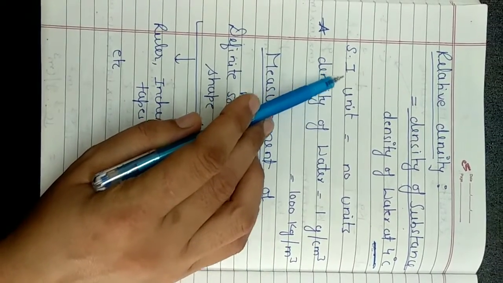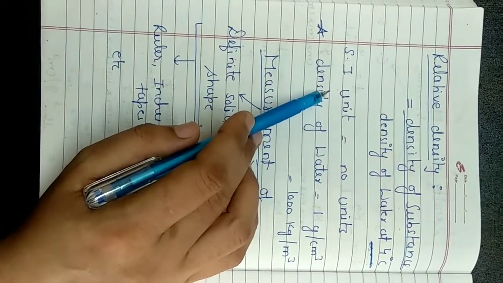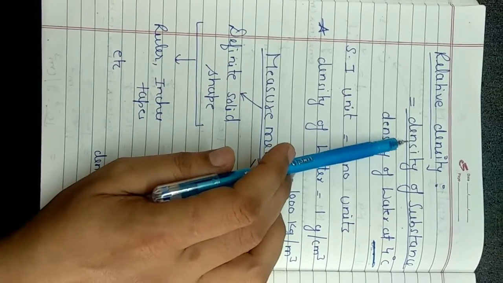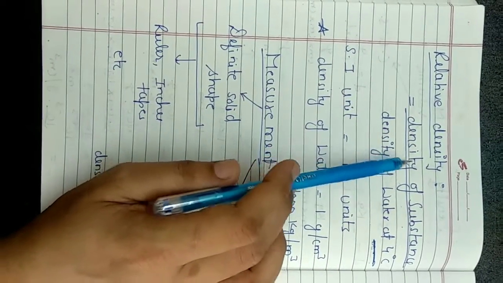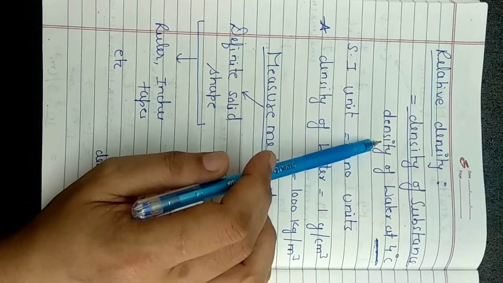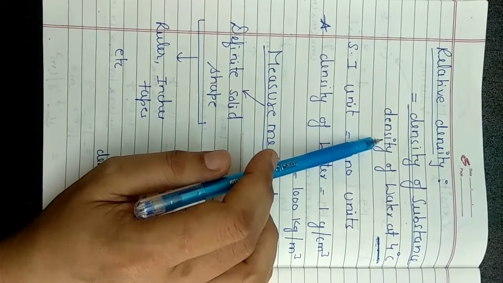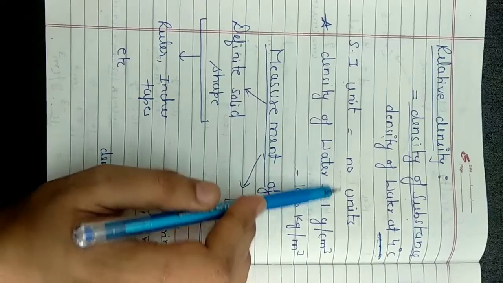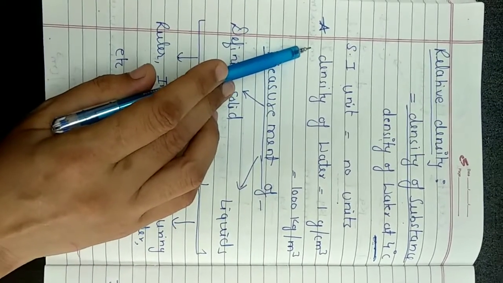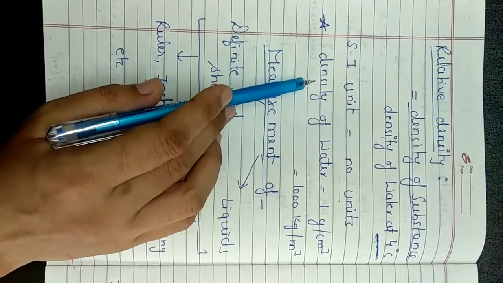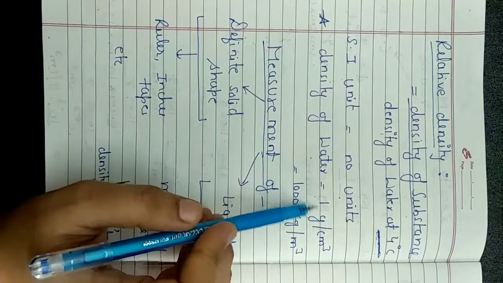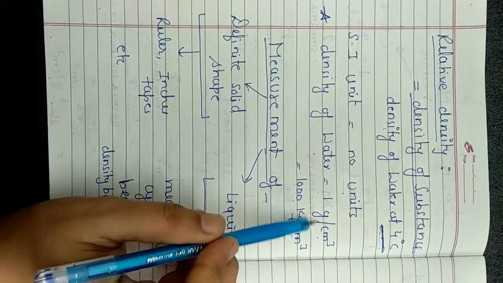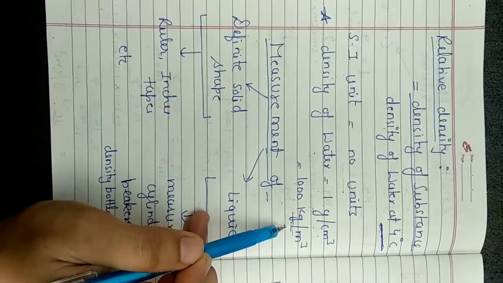Now we are going to derive the SI unit of relative density. We know the formula, so we can derive the SI unit. How are we going to derive it? Here is the formula. As you can see, in the numerator and denominator we both have the densities, and we know the density SI unit is kg per meter cube. So they are going to cancel out. That's the reason it has no units. Now an important point which you have to learn here is that the density of water is equal to 1 gram per centimeter cube or 1000 kg per meter cube. You have to learn the values along with the units.